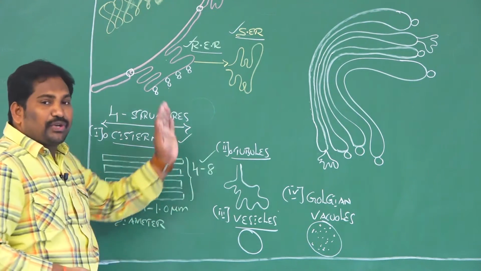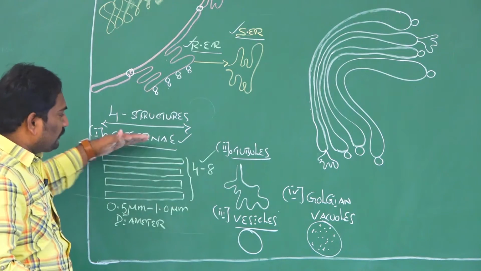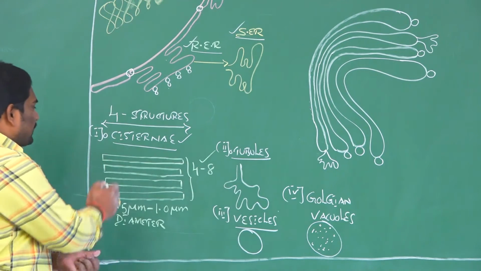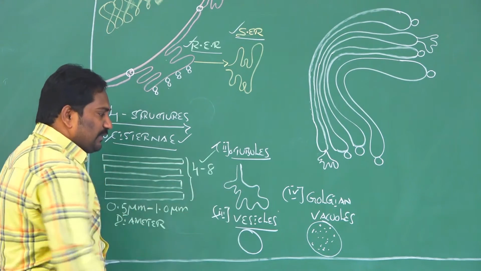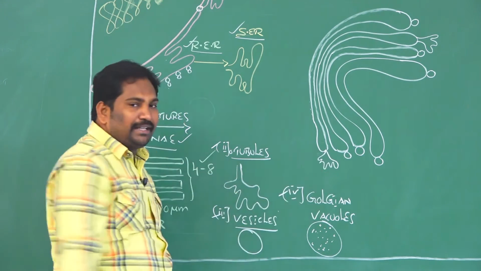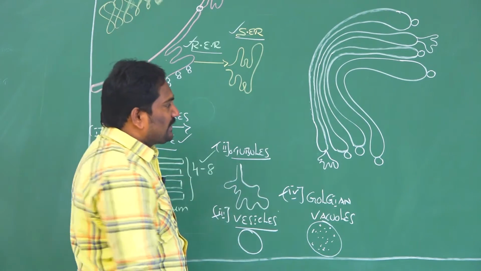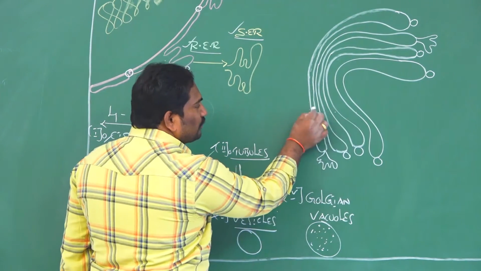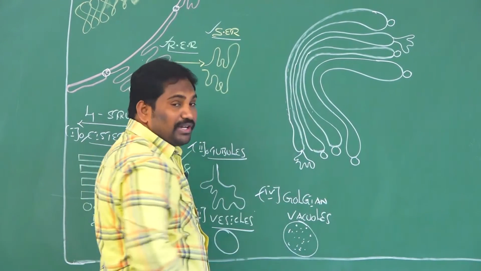Okay. The Golgi apparatus or Golgi complex is made up of 4 different structures. The first one is cisternae, second is tubules, third is vesicles, fourth is Golgian vacuoles. Each Golgi complex is made up of 4 to 8 flattened sac-like structures called cisternae.